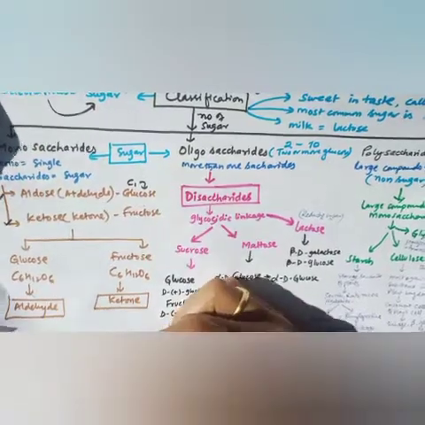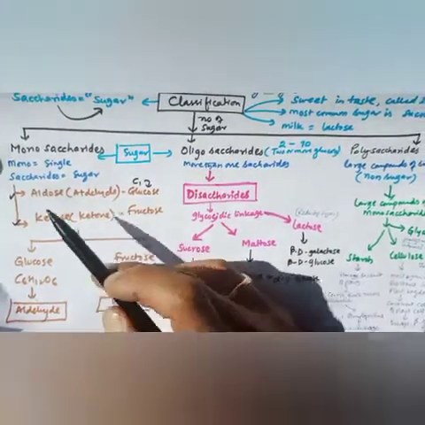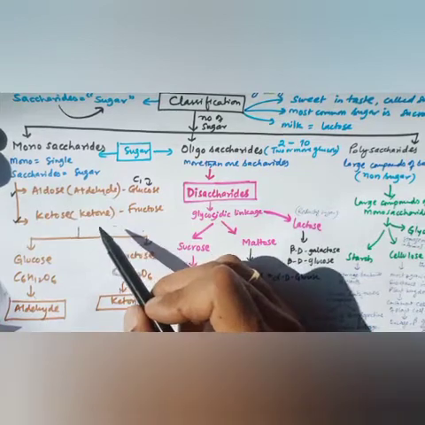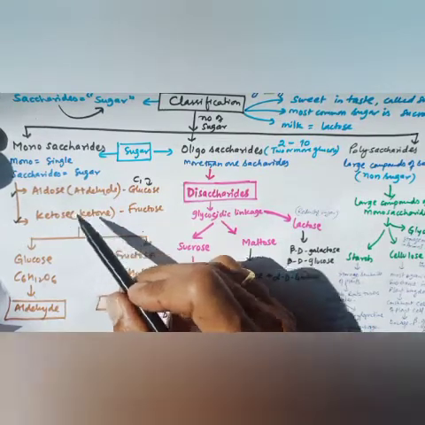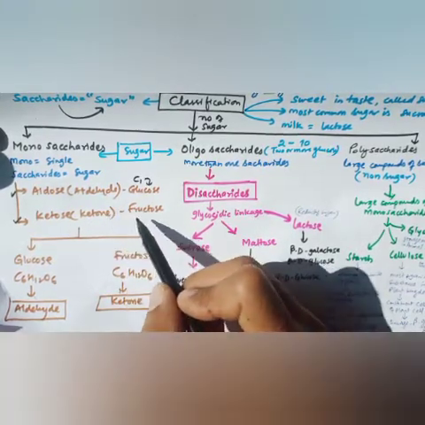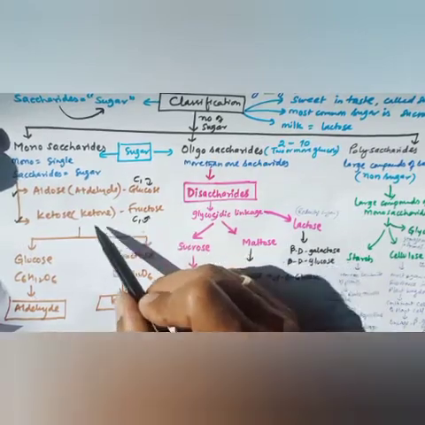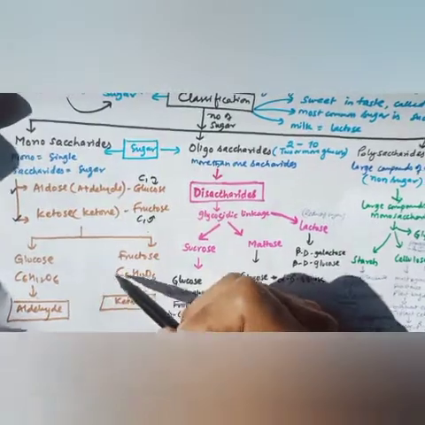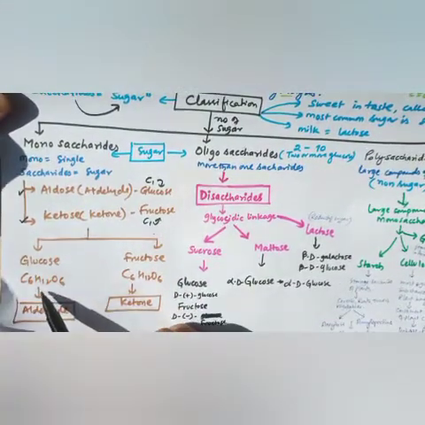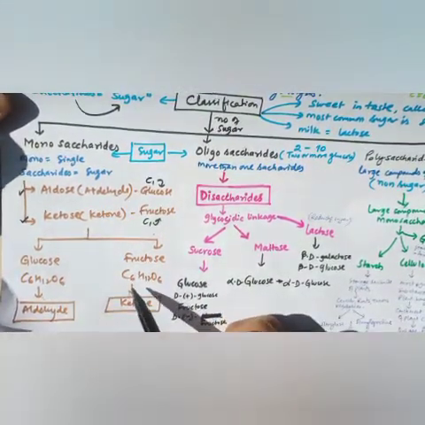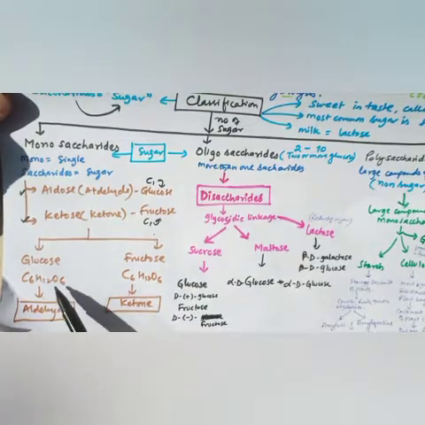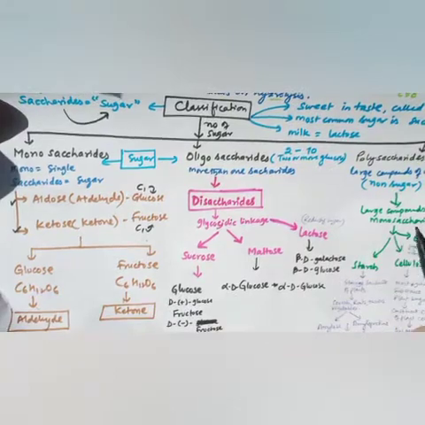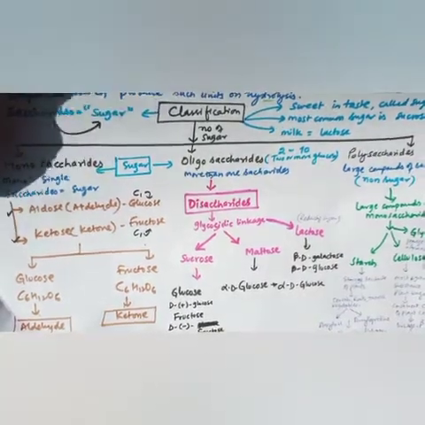Now my dear students, I think you came to know the meaning of aldose and ketose. When an aldehyde group is there, that is aldose, and when a ketone functional group is there, then ketose. So fructose is the example of ketose, in which C1 has a ketone group. In glucose, C1 has an aldehyde group, which you understood in the structure also. Glucose formula is C6H12O6, fructose formula is also C6H12O6, whereas glucose has an aldehyde functional group and fructose has a ketone functional group. Similarly, we have done monosaccharides.